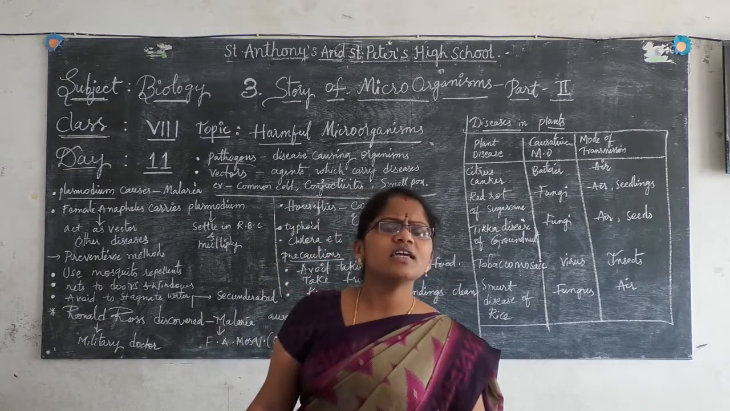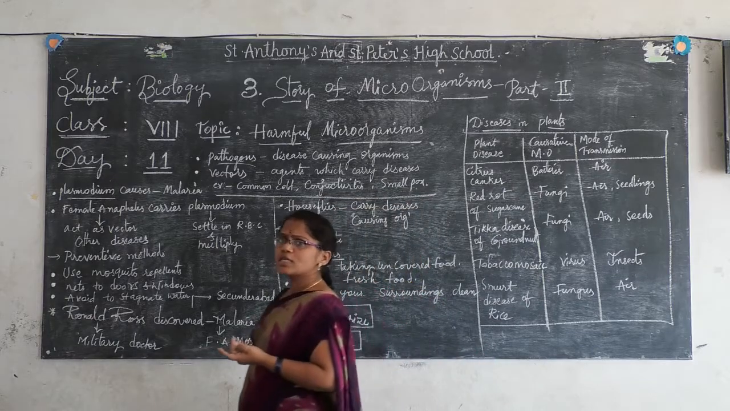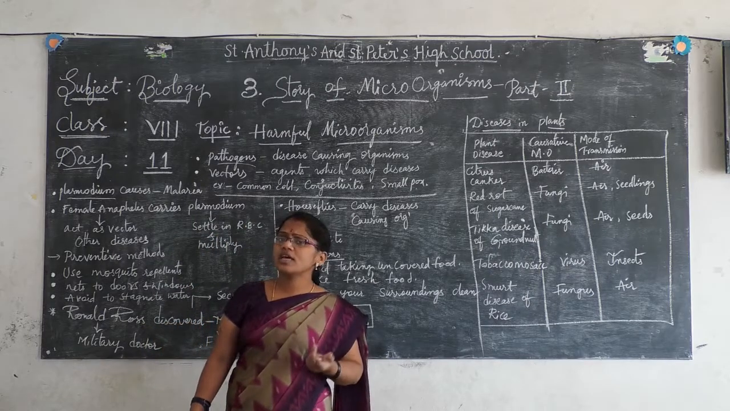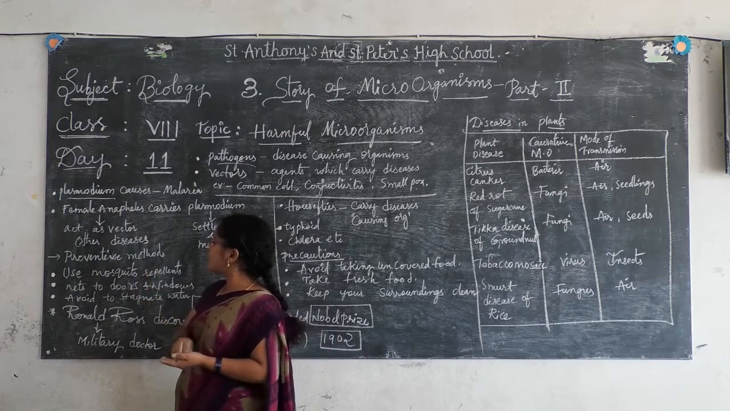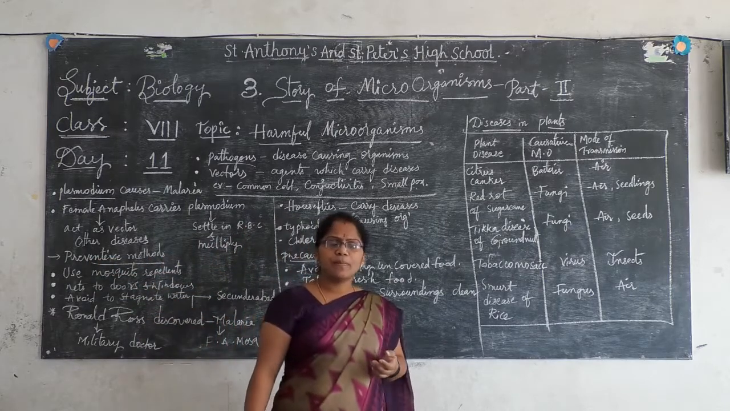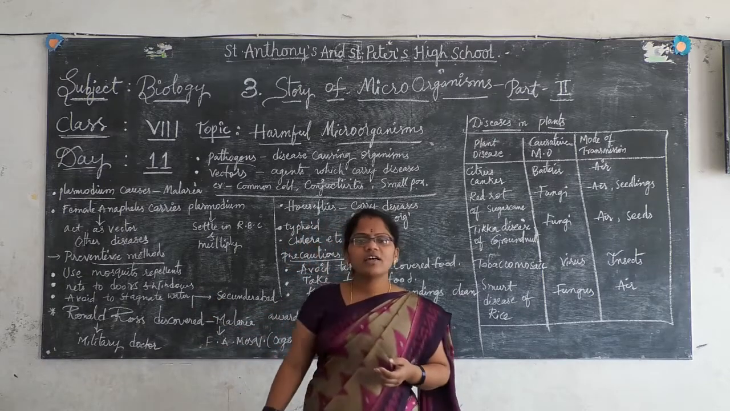Okay, so then what precautions are necessary? Yes, it is compulsory to take precautions or preventive methods. Can you say what they are? You see here, preventive methods. We have to use mosquito repellents at home and nets on the doors and the windows.